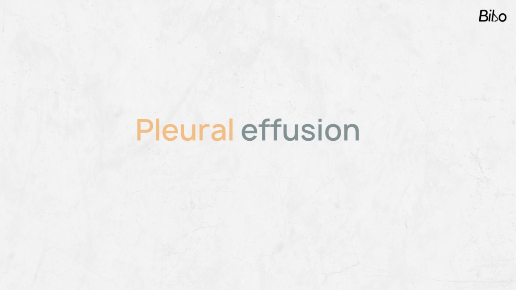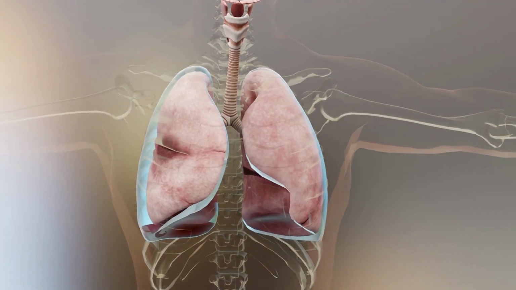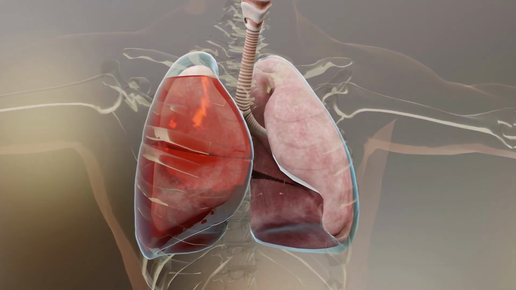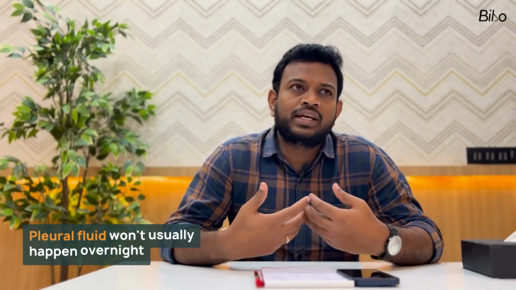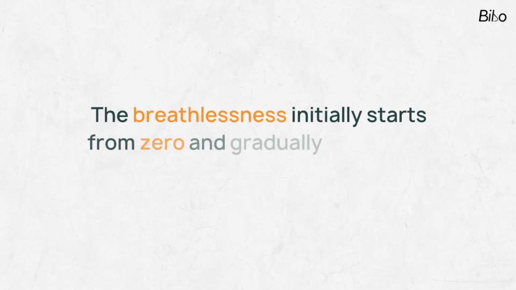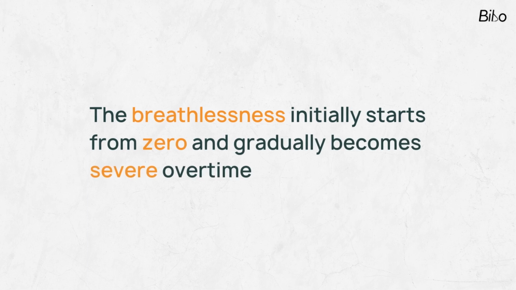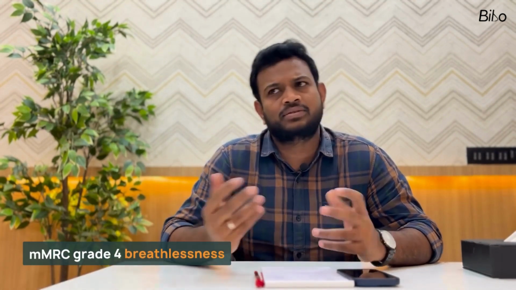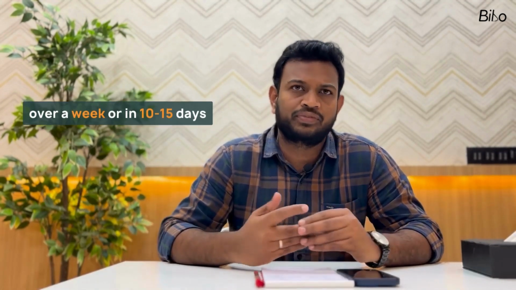And then comes pleural effusion, which means the pleural cavity is filled by pleural fluid. The pleural fluid usually won't happen overnight. It will be gradually filling. So the breathlessness will initially start at grade 0. Over a period of time, based on the frequency and the conditions causing the pleural effusion, the patient can develop severe breathlessness, MMRC grade 4, over a week or maybe in 10 to 15 days. So this is one more cause which can lead to chronic breathlessness.